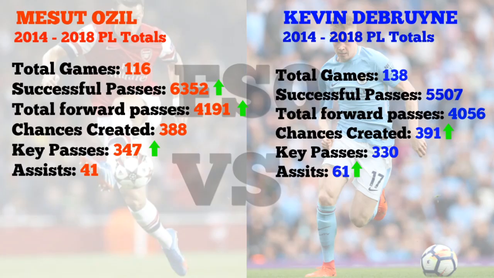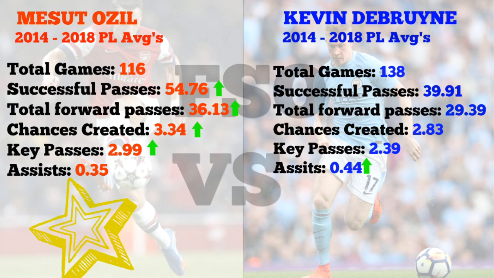Now when we look at the midfield contribution, we can see that despite playing fewer games, Mesut Ozil has more successful passes than De Bruyne, more forward passes and key passes. The only thing De Bruyne has more of is chances created and assists. However, when we go into the averages, this completely changes, with Mesut Ozil absolutely killing it, having more on average in terms of successful passes, forward passes, chances created, and key passes. However, Kevin De Bruyne still has a better average in terms of assists. He's absolutely clawed that back and has come back with a vengeance.